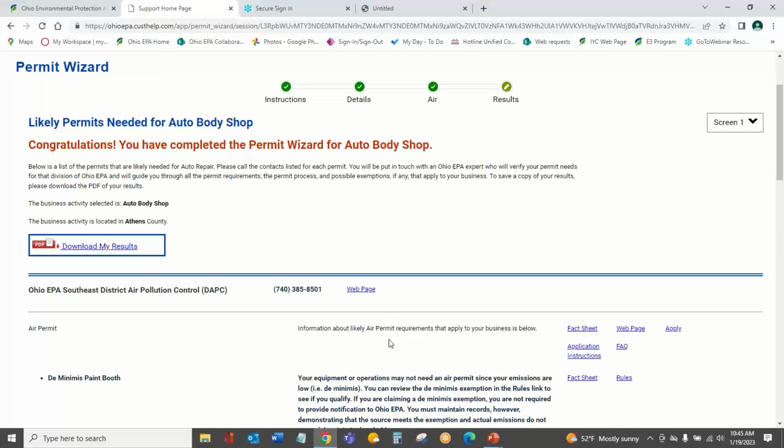So if you have gotten to this point, you're like, yes, I need to do these calculations. I kind of know my requirements. I want to take this with me. I'm going to go talk to the agency now to work on my permit, make sure I have everything in place. You can click download my results, and it's going to download a PDF that you can open.